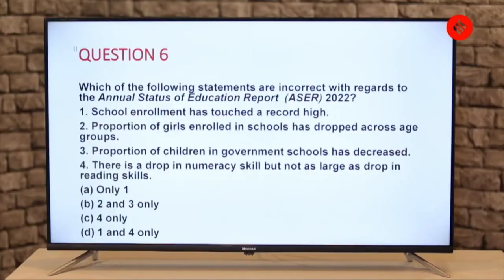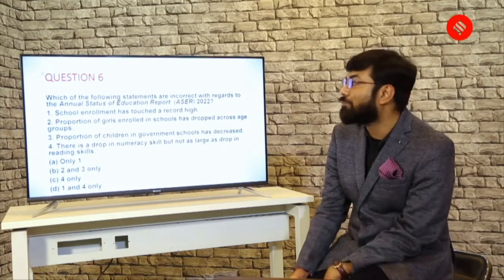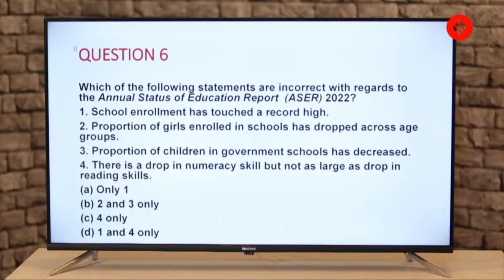Now question number 6 is about a report. You must have done it before, you must have read it a number of times. Let's see if you can recall. Which of the following statements are incorrect with regards to the Annual Status of Education Report 2022? It must remind you of various things we have done in the past. First statement is school enrollment has touched a record high.